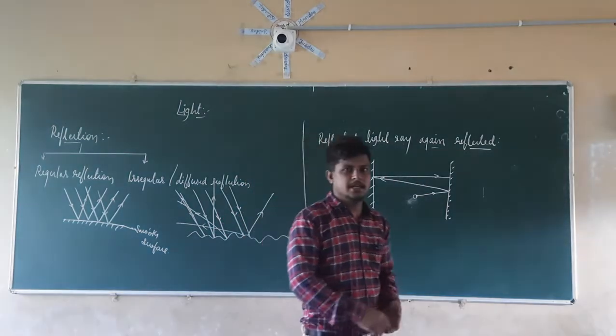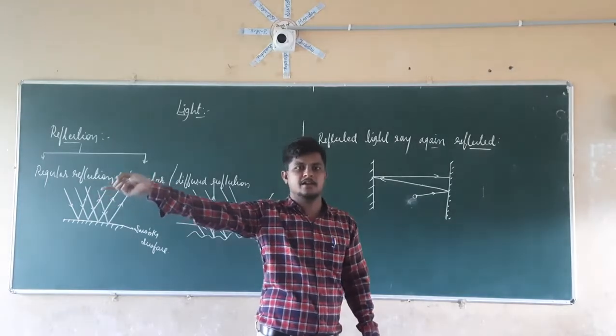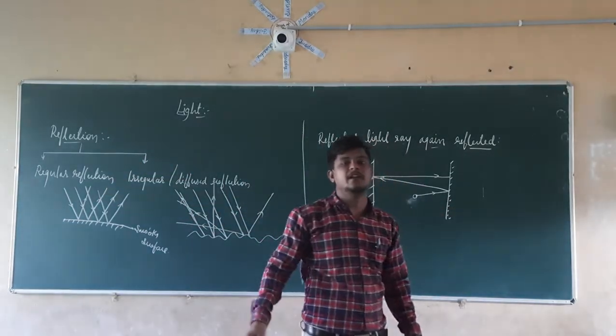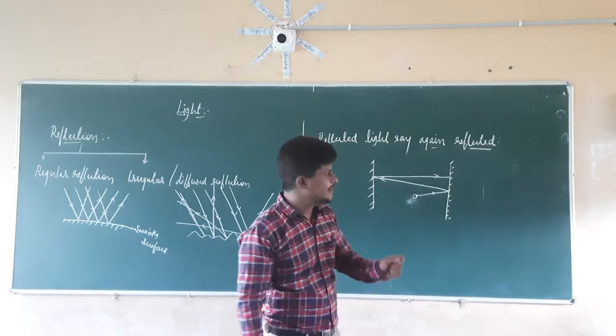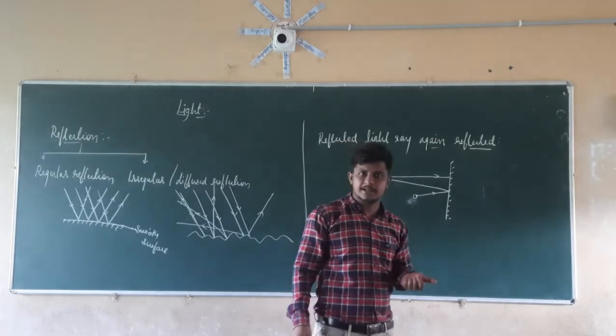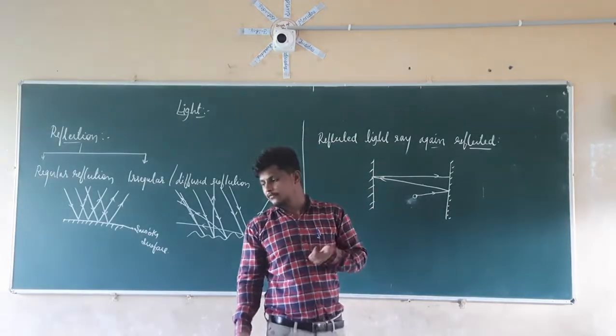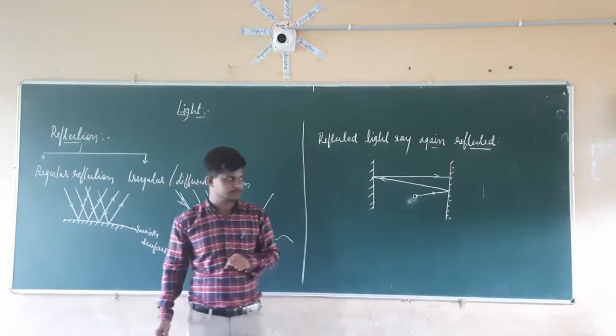So what is happening here? The light ray coming from behind is reflected from the behind mirror, and again it is reflected from the front mirror. Because of that we are seeing our images. So by this example we can say that a reflected light ray can be reflected again. Yes, it is possible that a reflected light ray is reflected again.